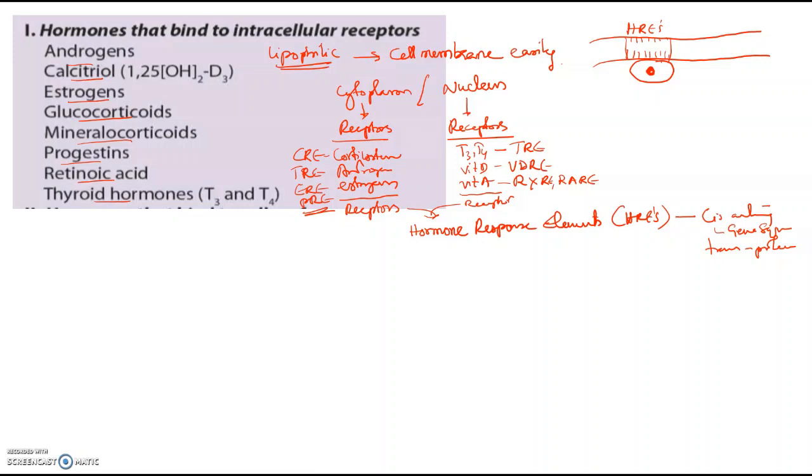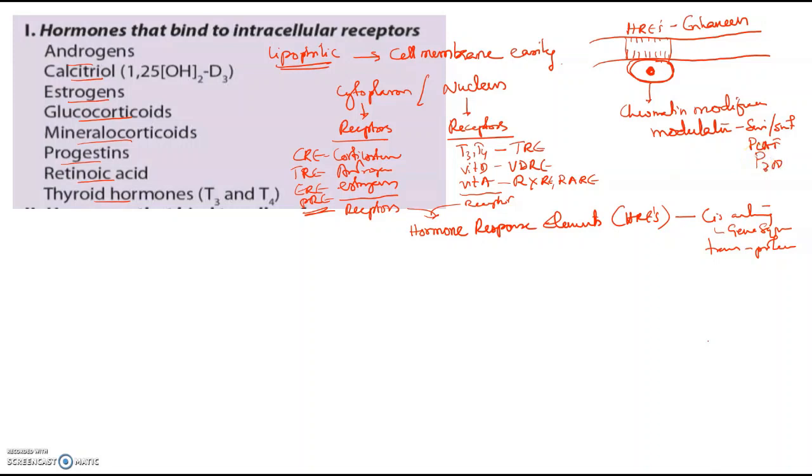What happens when this binds? We have seen in our transcription class that when activators come and bind to the enhancer regions, and these HREs are nothing but enhancers, they recruit chromatin modifiers and modulators like SWI/SNF, PCAF, and P300.